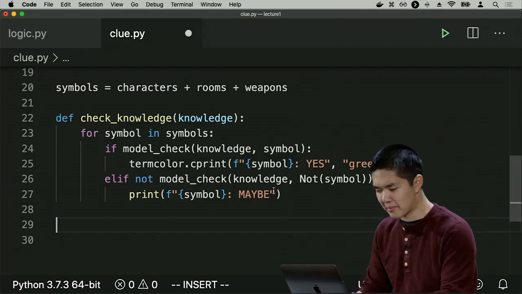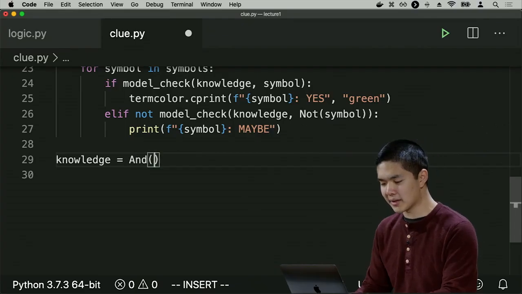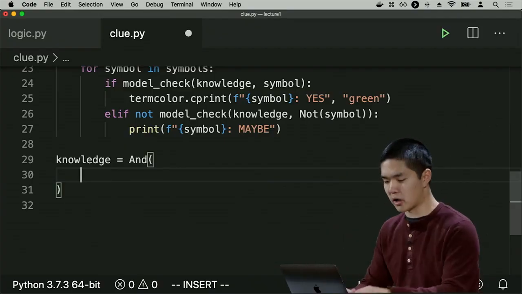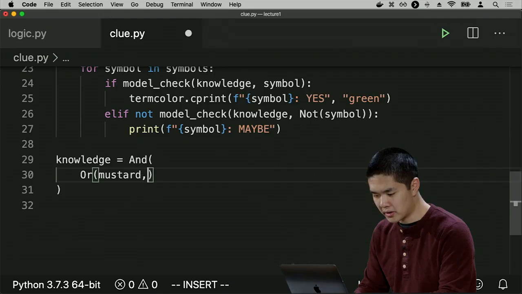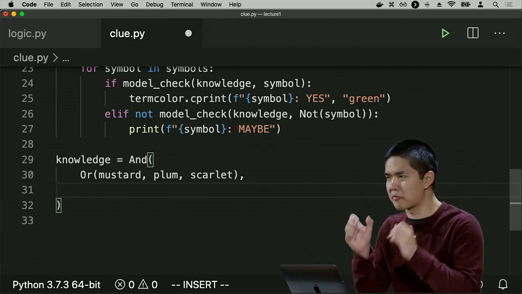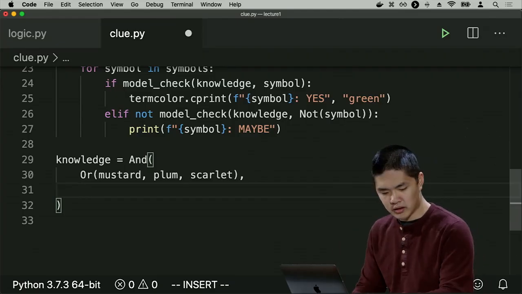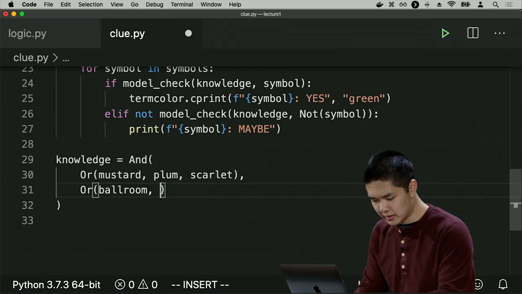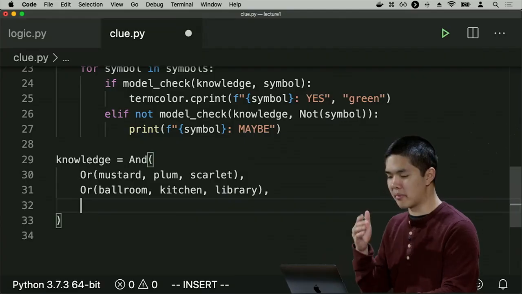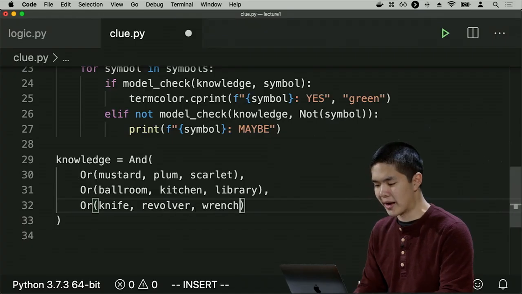Well, let's try and represent my knowledge now. So my knowledge is, I know a couple of things, so I'll put them in an and. And I know that one of the three people must be the criminal. So I know or Mustard, Plum, Scarlet. This is my way of encoding that it is either Colonel Mustard or Professor Plum or Miss Scarlet. I know that it must have happened in one of the rooms. So I know or ballroom, kitchen, library, for example. And I know that one of the weapons must have been used as well. So I know or knife, revolver, wrench.